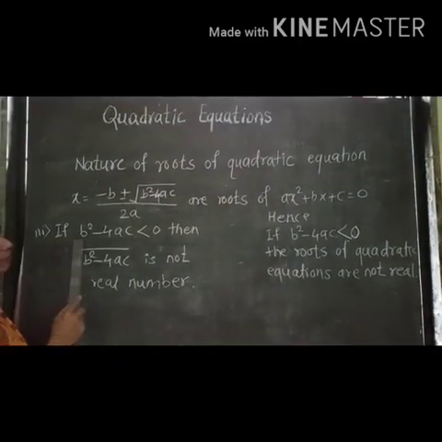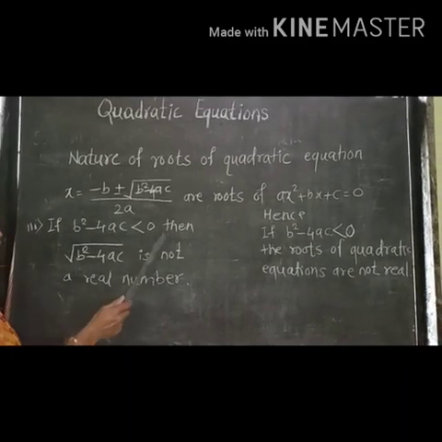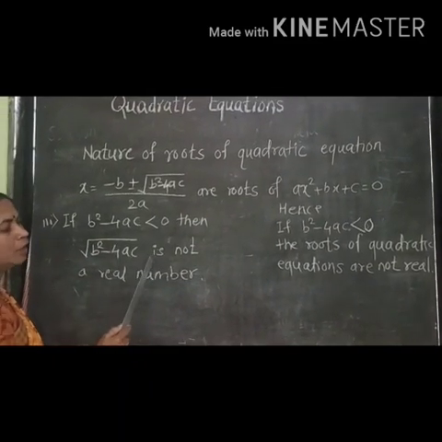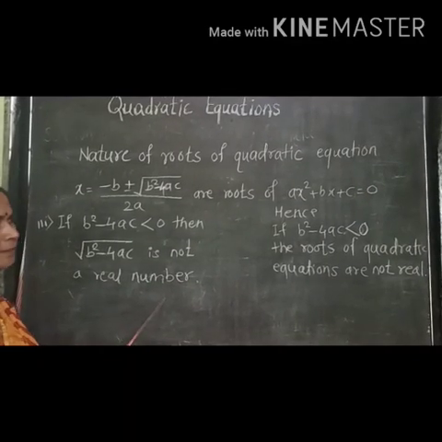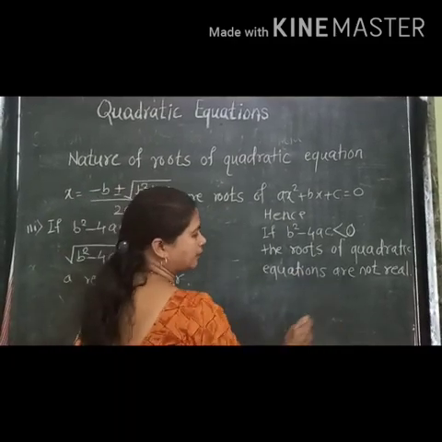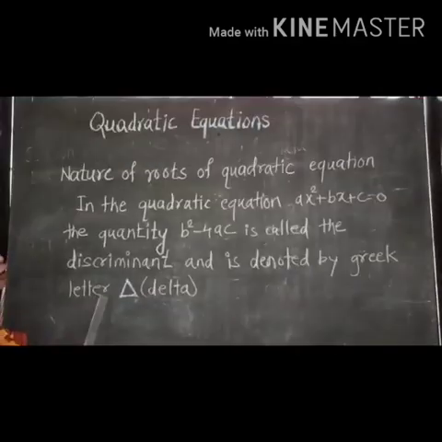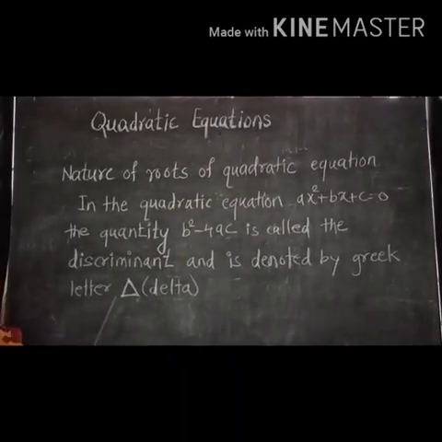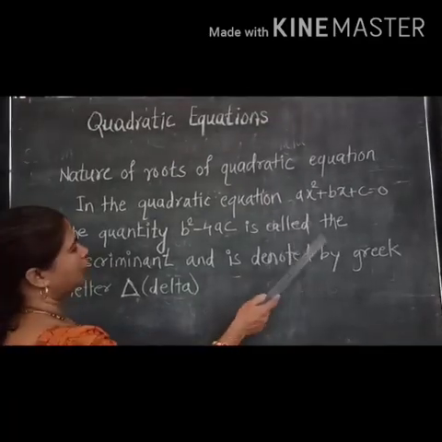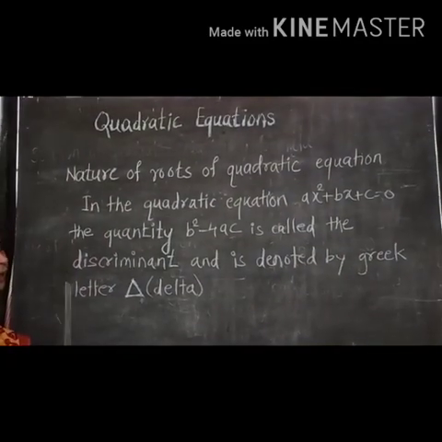Case number 3. If b square minus 4ac is less than 0. Less than 0 means a negative number. Then the square root of b square minus 4ac, that means square root of a negative number, is not a real number. Hence, if b square minus 4ac is less than 0, the roots of quadratic equations are not real. For the quadratic equation ax square plus bx plus c equal to 0, the quantity b square minus 4ac is called the discriminant and is denoted by Greek letter delta.